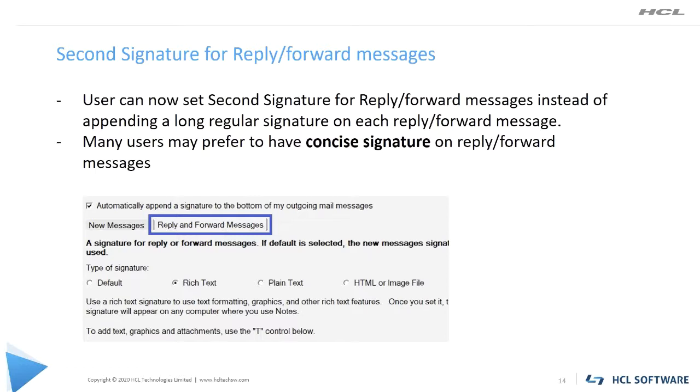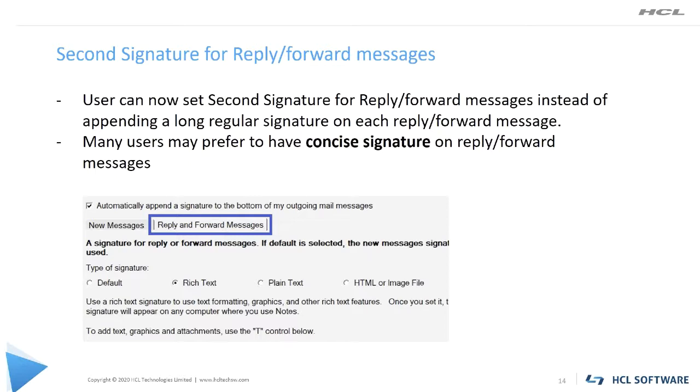What your user wants is a concise signature for reply and forward, and a full signature for new messages. And that is sufficient for you. Now you can do that with Notes and Domino 10 and 11. With this feature, users can now set a second signature for reply and forward messages instead of appending a long regular signature on each and every reply and forward message.